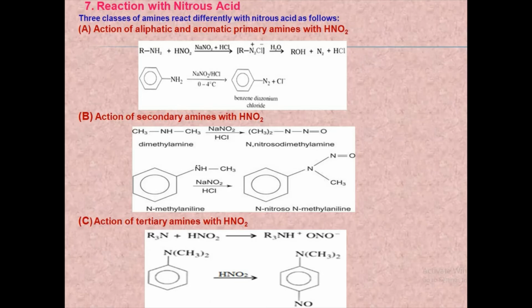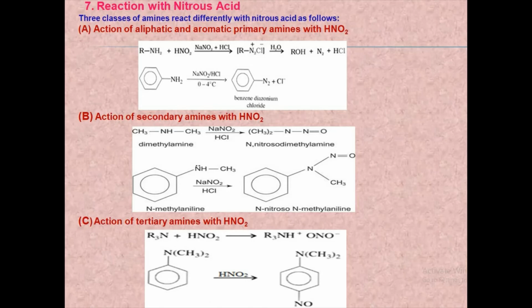It reacts with nitrous acid to give N-nitroso-dimethylamine. Similarly, aromatic secondary amine, that is N-methylaniline, reacts with nitrous acid to form N-nitroso-N-methylaniline. So generally, secondary amines react with nitrous acid to form N-nitrosoamines.